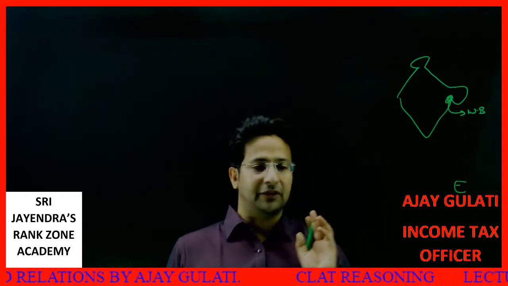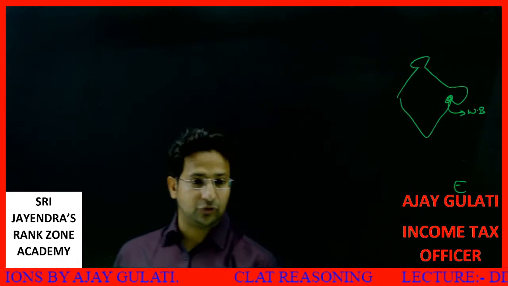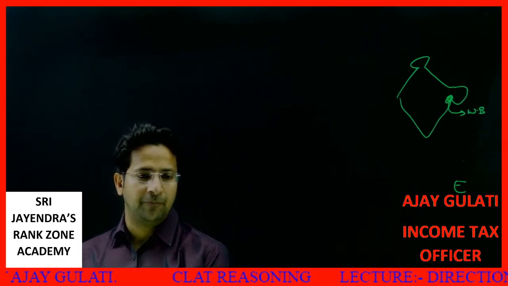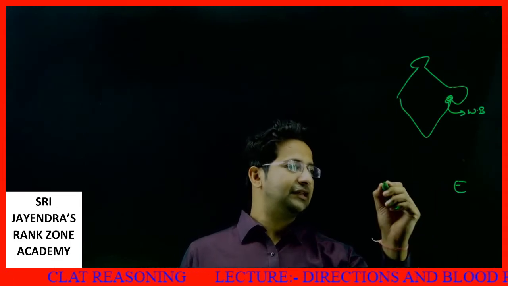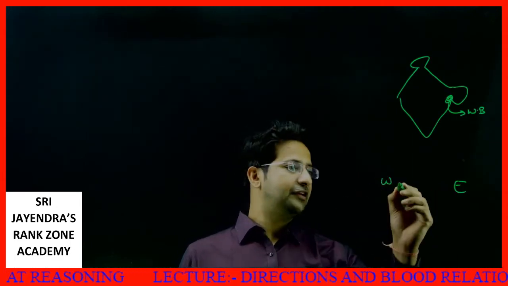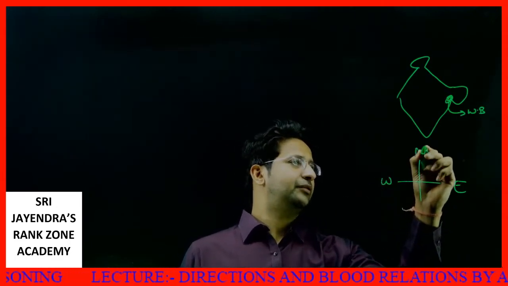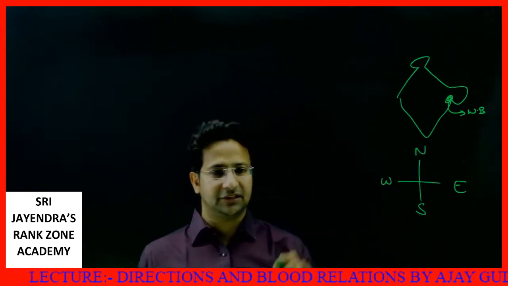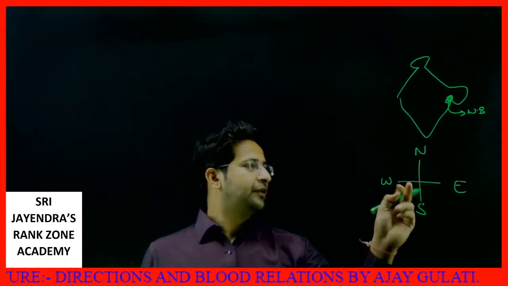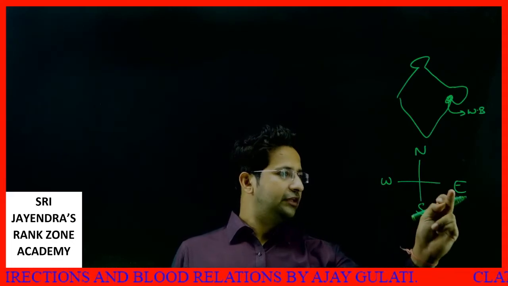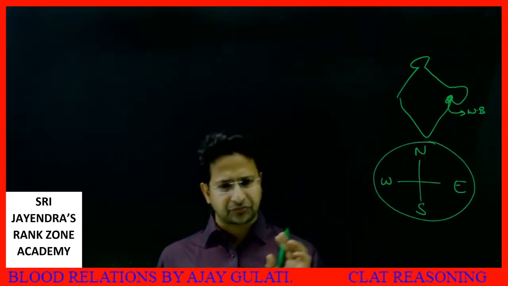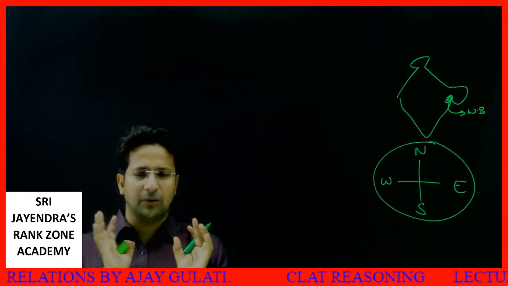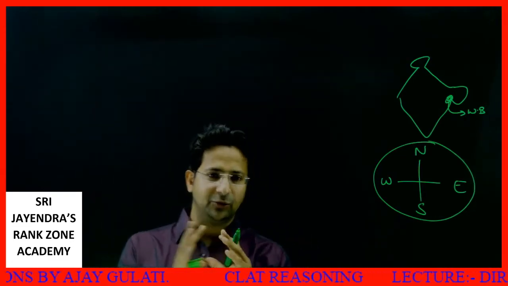So if this portion is east, then this portion becomes west, this is north, this is south. North, east, south, west. This part is clear and it's very easy. Very small basic things will automatically turn out to be very easy.